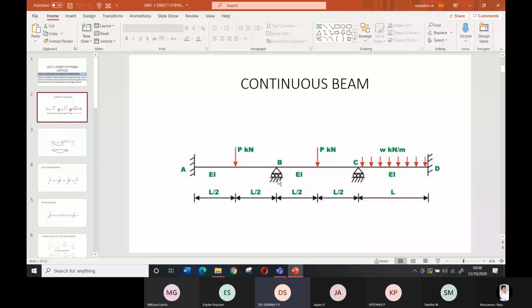Suppose you make the beam rest on a wall. That type of support, where the beam is supported on a wall, we call simply supported. Suppose the beam is supported on a reinforced column, that is, a reinforced beam supported on a reinforced column, then we call it a fixed support. I will explain to the students about the fixed support and simple support.